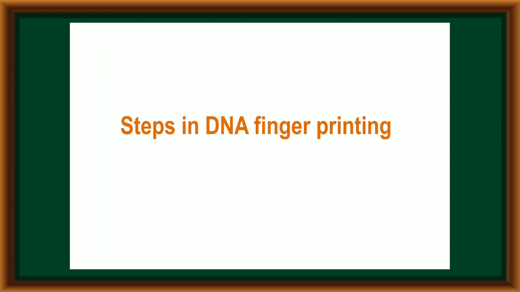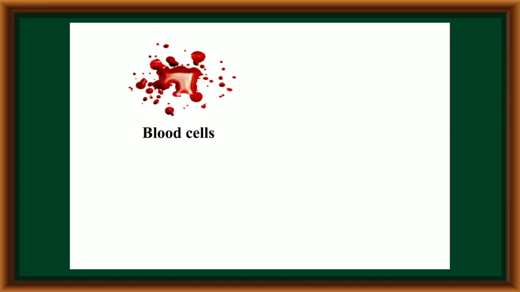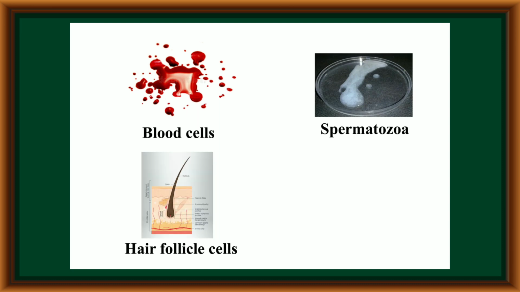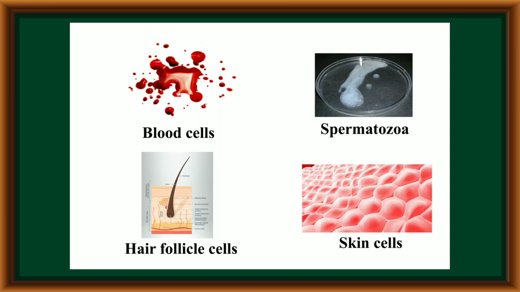Now let us discuss the steps involved in DNA fingerprinting. In DNA fingerprinting, first we have to select some samples. The samples can be in the form of blood cells, spermatozoa, hair follicle cells and skin cells. Along with that, bone and saliva also we can take as a sample. If the sample is very limited, the sensitivity can be increased with the PCR technique.